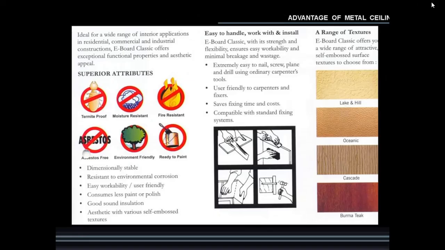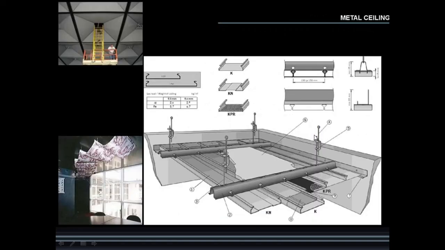Then the advantages of metal ceiling. These are the advantages of metal ceiling. They are termite proof, moisture resistant, fire resistant, asbestos free, environment friendly and ready to paint, easy to handle, and there are different ranges of textures available. And their metal ceiling terminology.